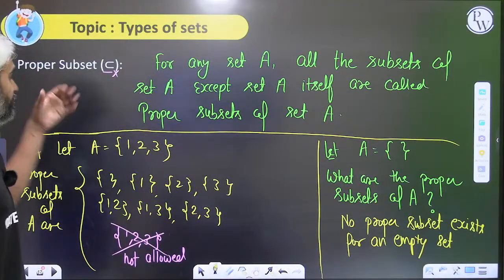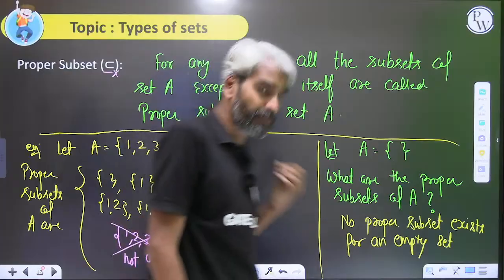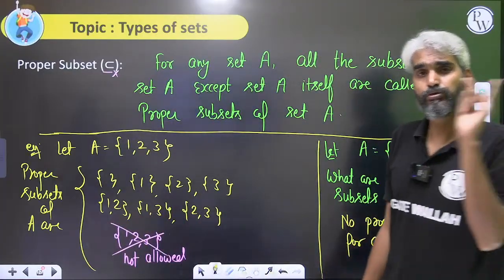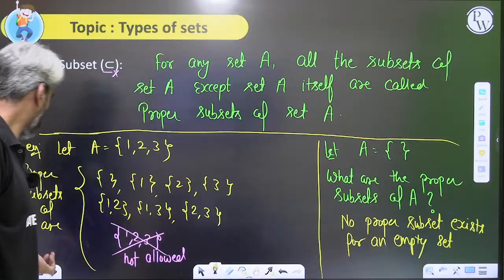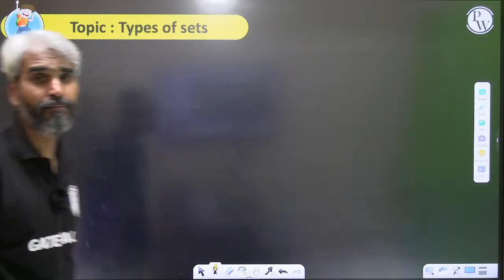Clear? So these are the definitions related to subset, superset, and proper subset, and then we'll talk about power set. So what do I mean by power set?